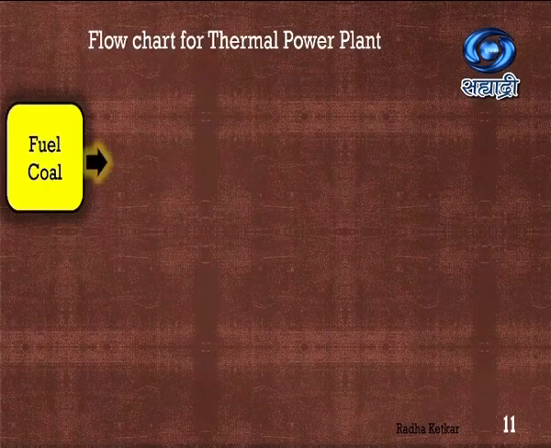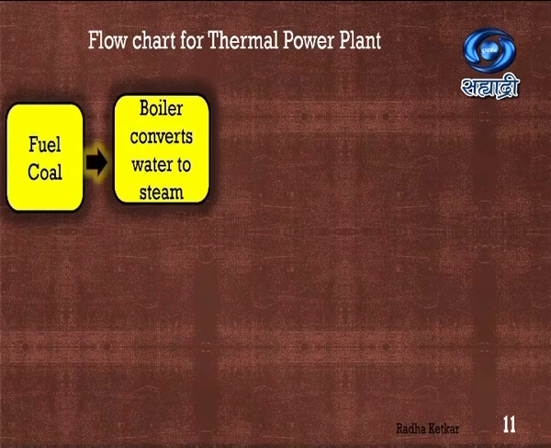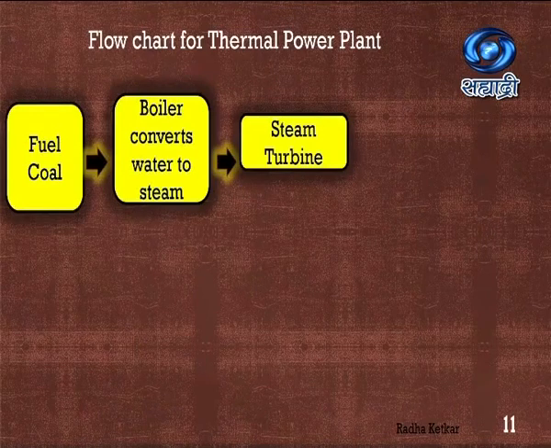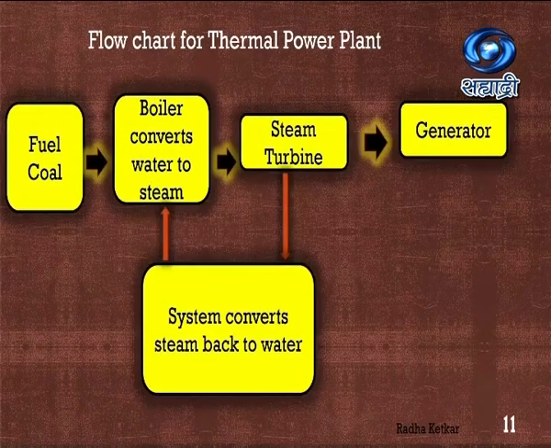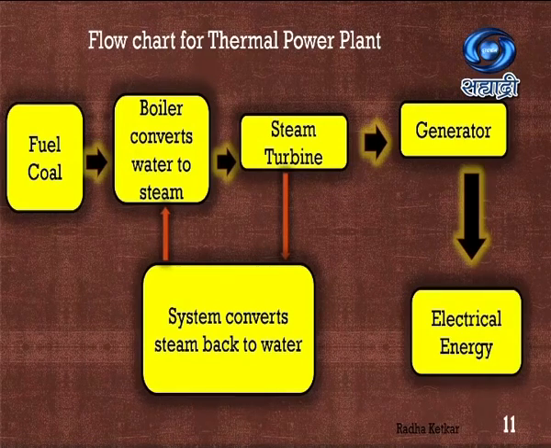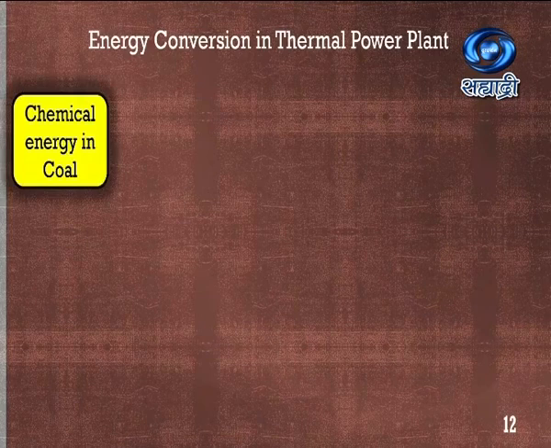Let us look at the flow chart. We have the source fuel as coal. The boiler is going to convert water into steam. That will move the steam turbine, which will rotate the generator magnets. It will move the magnets in the generator and then electricity will be produced. Also there is a system which is going to convert steam back into water, so that it can be recycled.